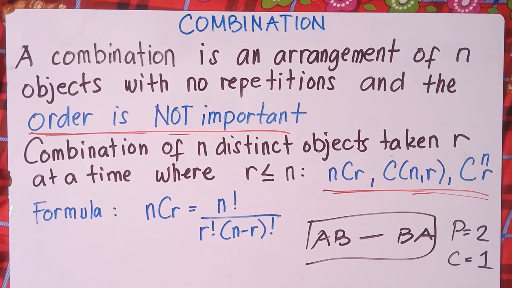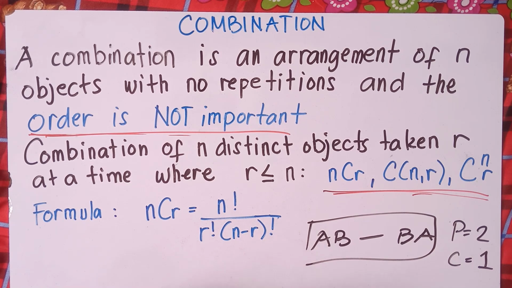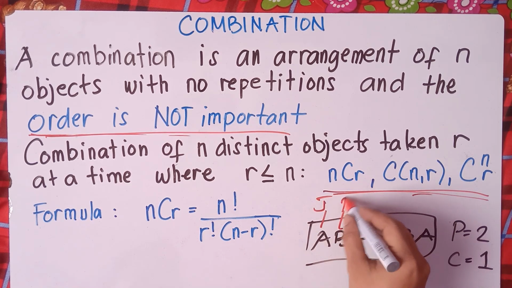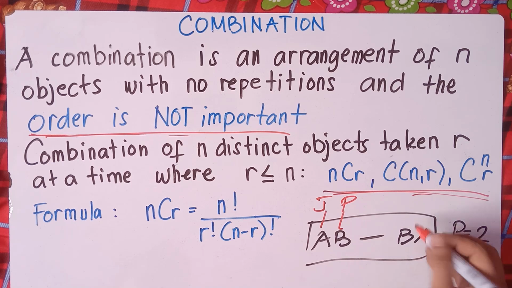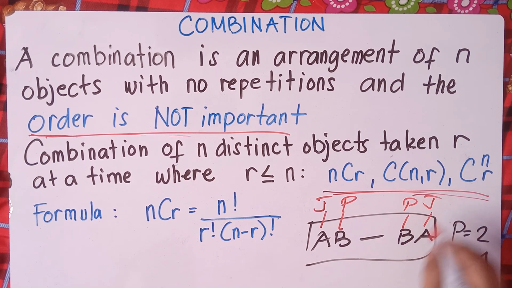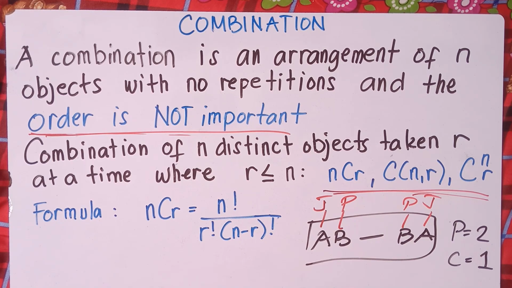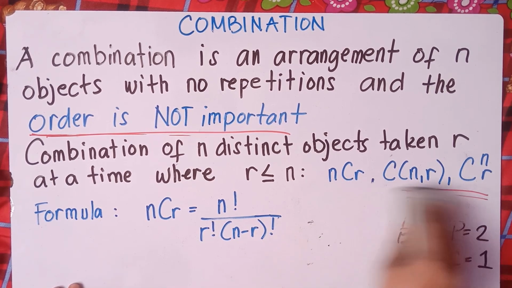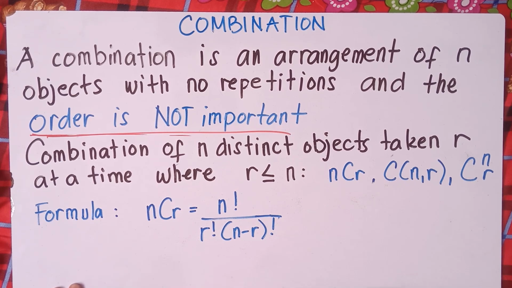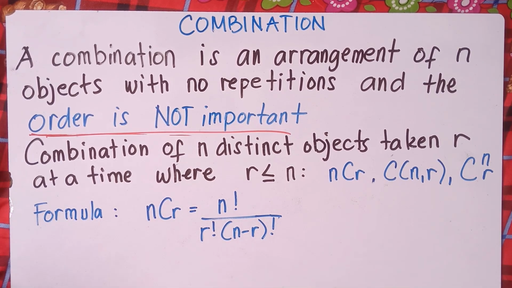Because order doesn't matter. So if we put an example like this, A is John, B is Peter, but in the second scenario, Peter comes first before John. In permutation, the arrangement matters, so this is counted as 2. But in combination, order doesn't matter, so this is just counted as 1. I hope you get that. So in combination, order doesn't matter. Once again, if you're confused about that, I do have a link in the description below on how to differentiate permutation and combination.